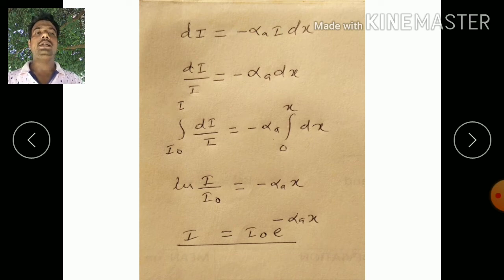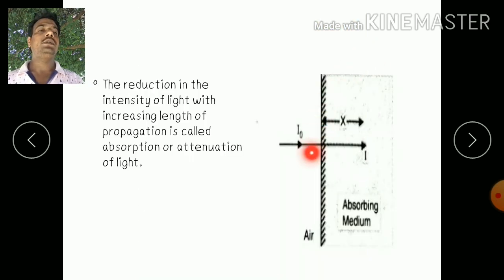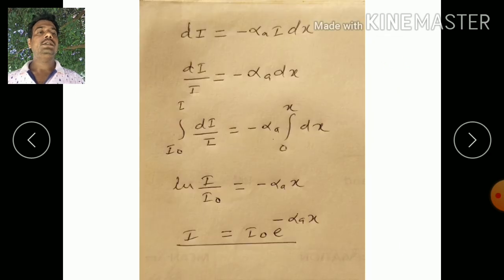So we have to calculate the total loss of intensity in this section, or in this width. That is why we have to integrate from I0 to I. So the integration of dI by I is equal to minus alpha A, which is constant for a particular substance, times the integration of dx. The absorption coefficient is constant, which depends on the nature of the material, and our width is changing from 0 to x.